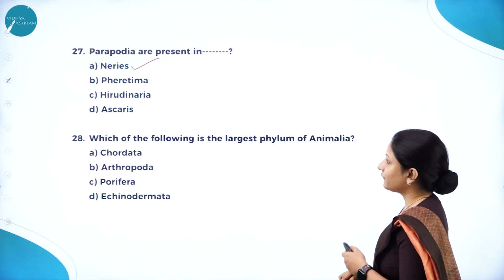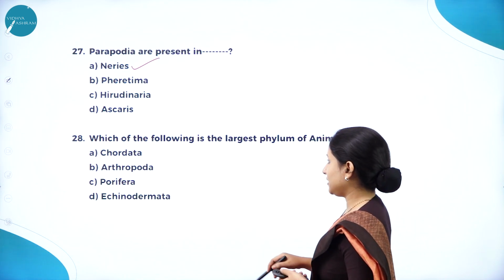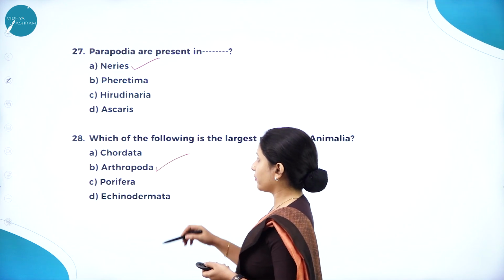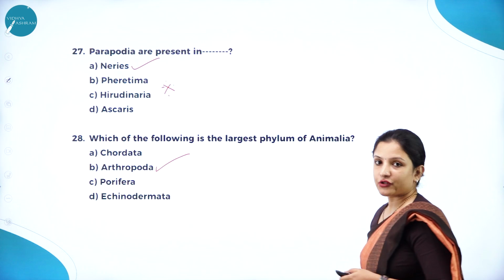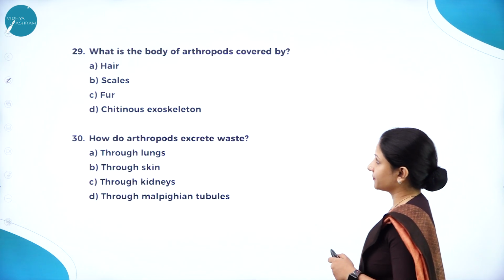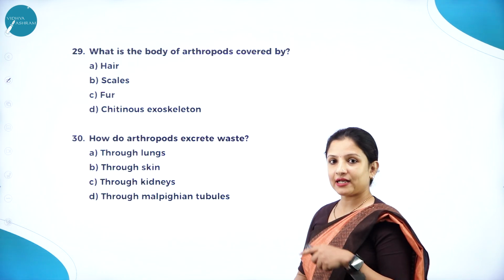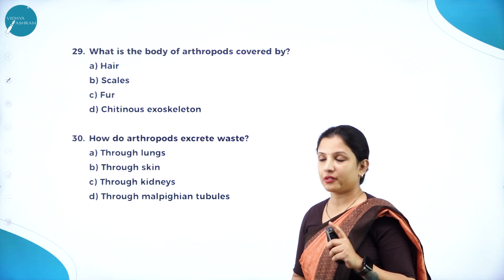Next question. Which of the following is the largest phylum of Animalia? This is also one important question. It is Arthropoda, that is insects. Next, which is the second largest phylum? It is mollusks. So remember that.